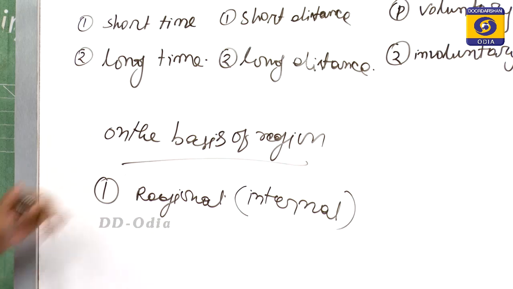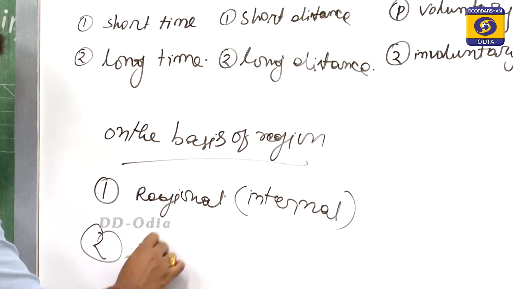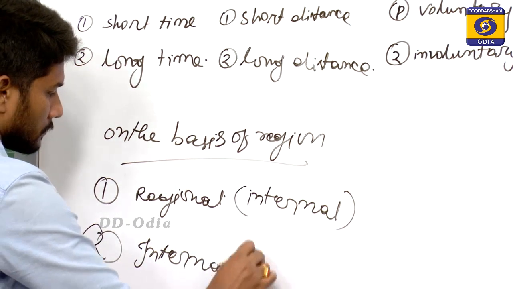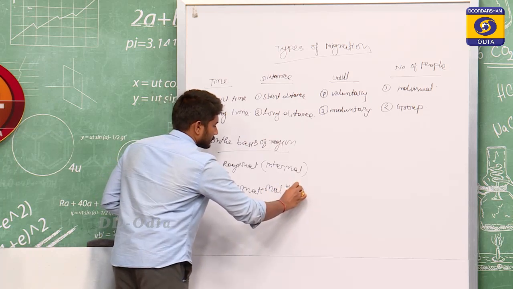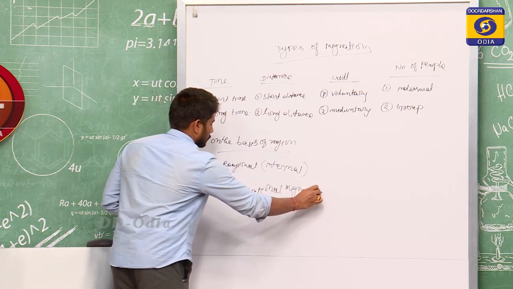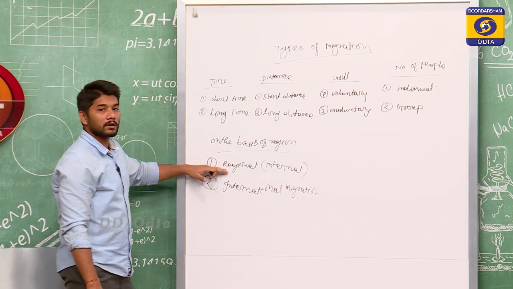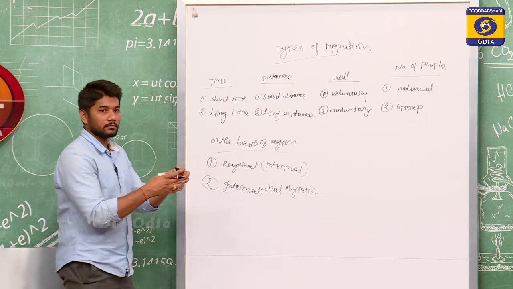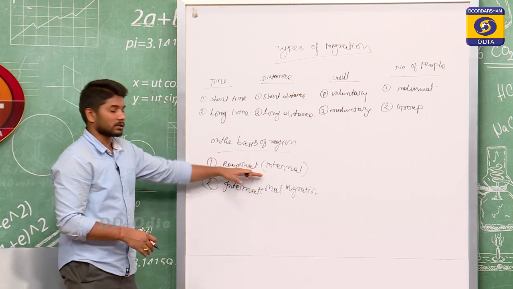Second one is international migration. Now, what is regional migration or internal migration? When the migration will be within a region, then it is called regional migration or internal migration.